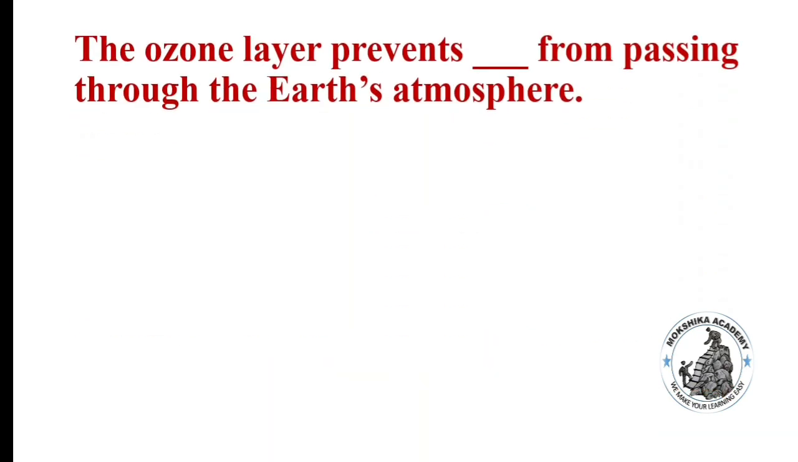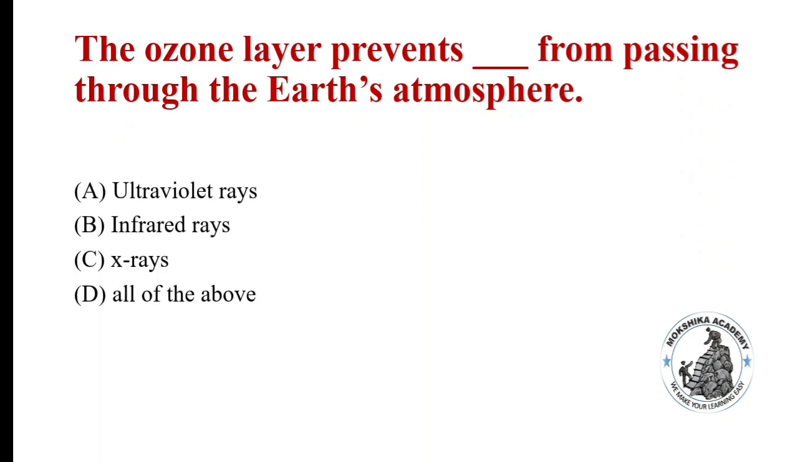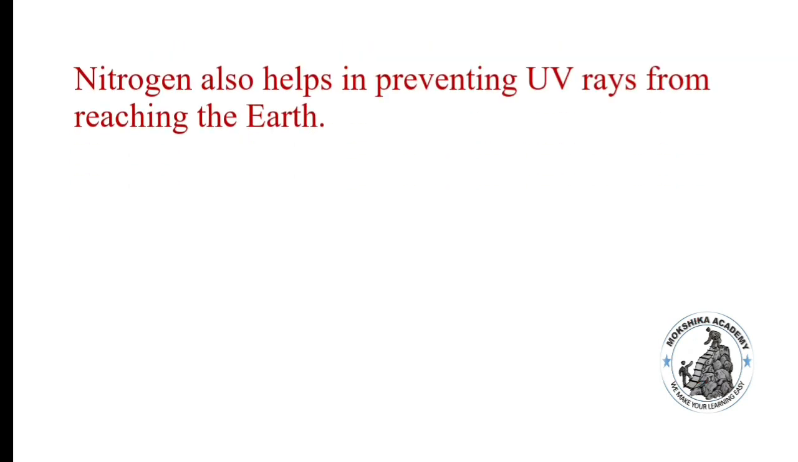The ozone layer prevents dash from passing through the Earth's atmosphere. Ultraviolet rays, infrared rays, X-rays, all of the above. Correct answer is ultraviolet rays. The ozone layer prevents ultraviolet rays from passing through the Earth's atmosphere.